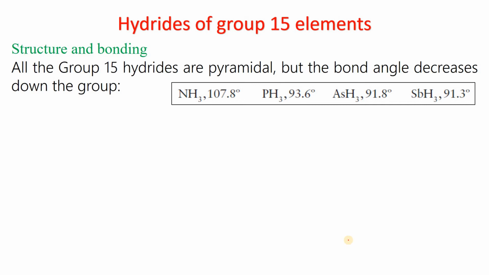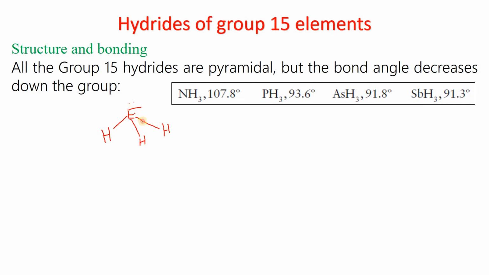We are not considering BiH3 here because the BiH3 molecule is highly unstable, so not much data is available for BiH3. So we are talking about the four molecules only: NH3, PH3, AsH3 and SbH3. So the bond angle decreases down the group. If we draw the structure like this, the EH3 molecule is pyramidal, where E is either nitrogen, phosphorus, arsenic or antimony.